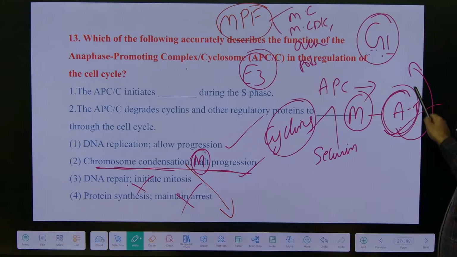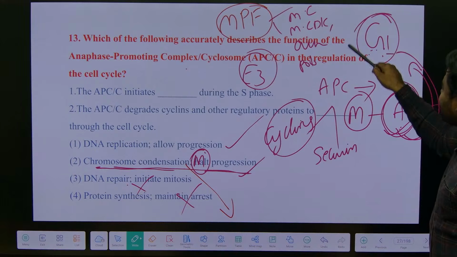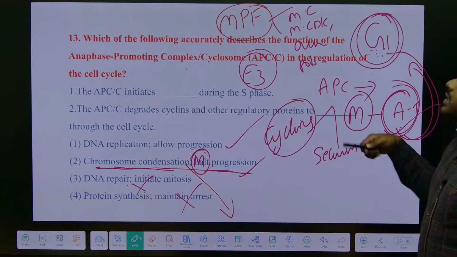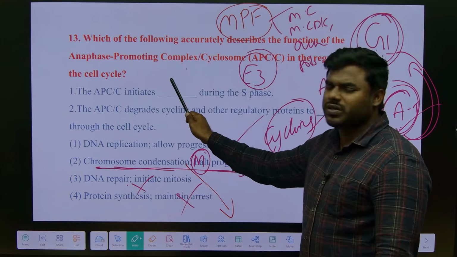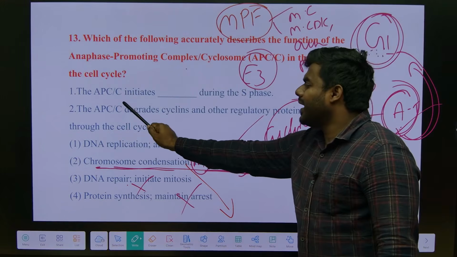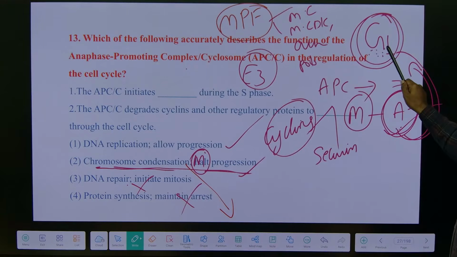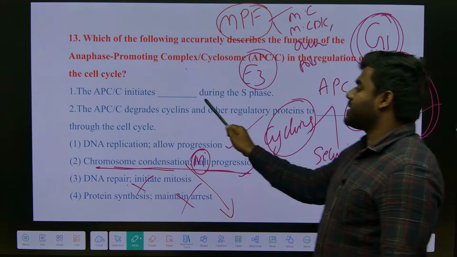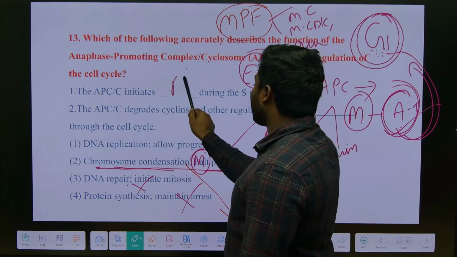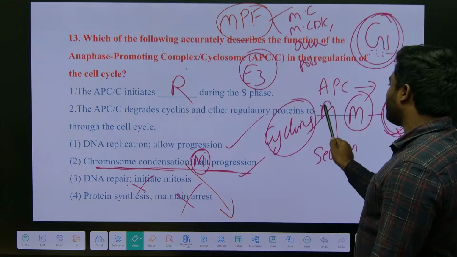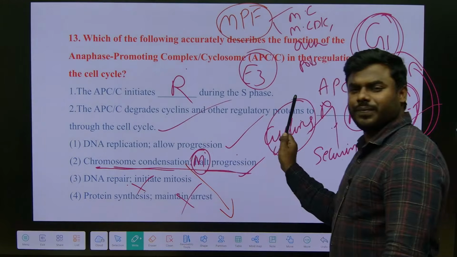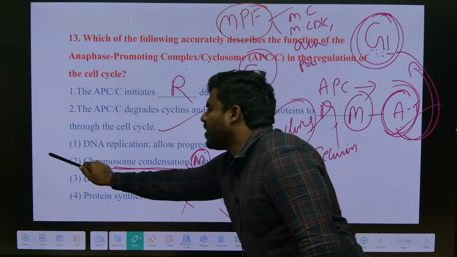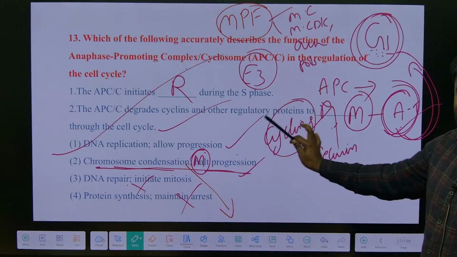But APC's responsibility is to allow the cell into anaphase, followed by exiting of the cell cycle, and then entering G1. So APC is indirectly, I never use the word directly, directly it never is involved. APC is indirectly involved in promoting the G1 phase. So it initiates replication and allows progression through the cell cycle, right? So the official answer key is 1, that is appropriate.